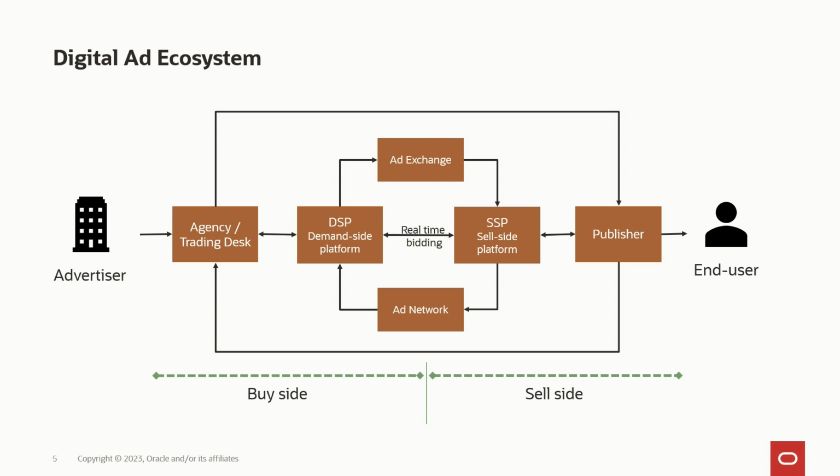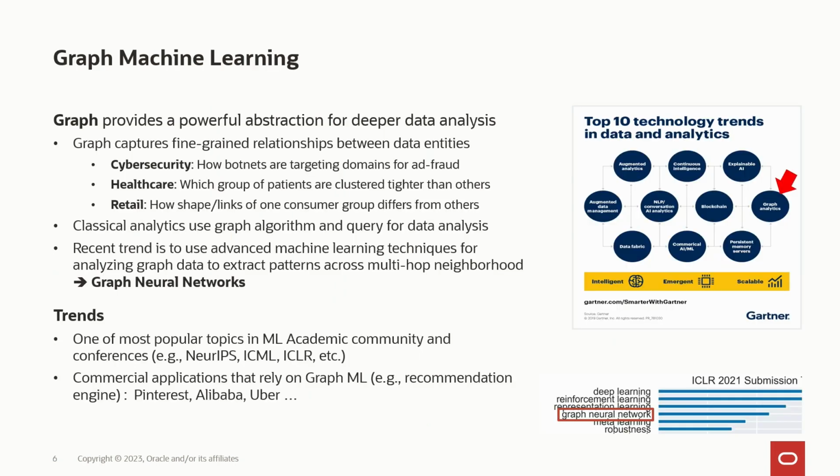This is, as I mentioned, a bit convoluted, and because of this, it can be a bit hard to track down fraudsters who might insert themselves into this ecosystem. And here is where we think that graph and graph machine learning fits well to solve this use case. Graph itself is a powerful tool, a powerful way to model your data, because it also lets you look at connections between elements of your data which might not be obvious from just looking at the data or just looking at your database tables and the features in there.